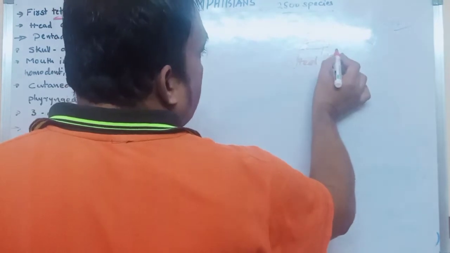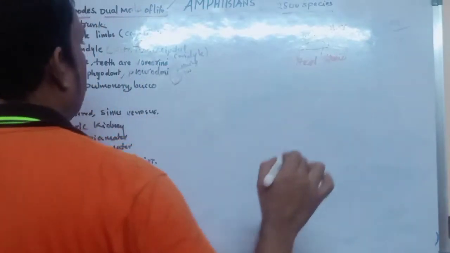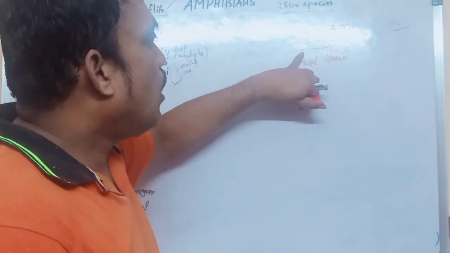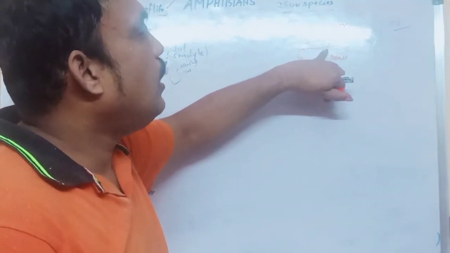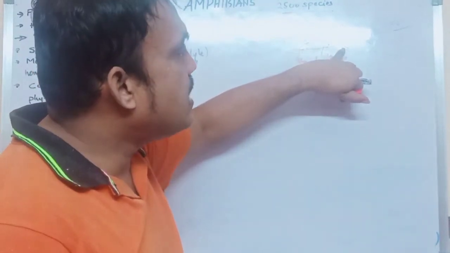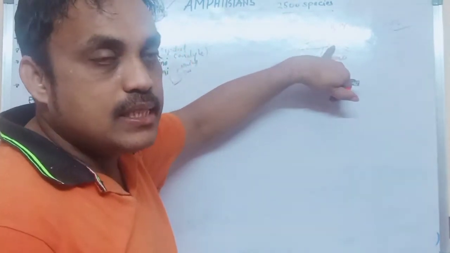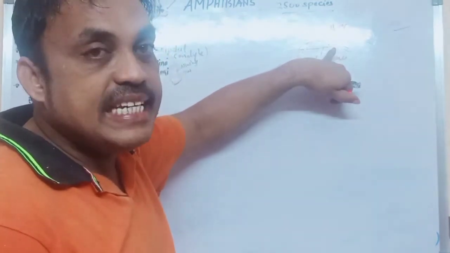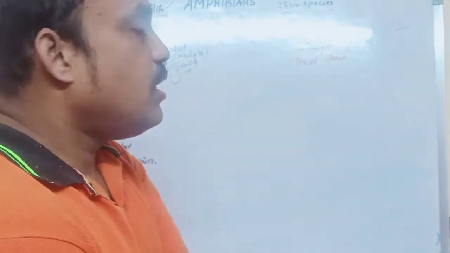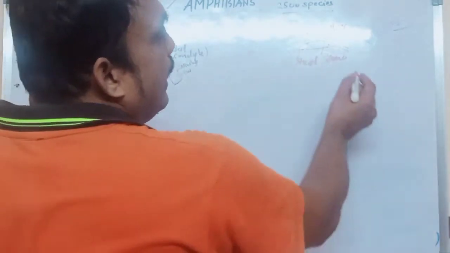In some amphibians, the tail is absent, and in some amphibians, the tail is present. For example, which amphibians have a tail? Especially caecilians and Spinodon punctatum have a tail. The remaining, for example the adult frog, have no tail.